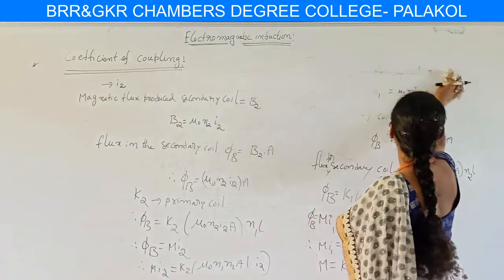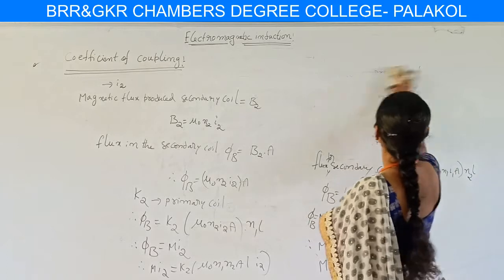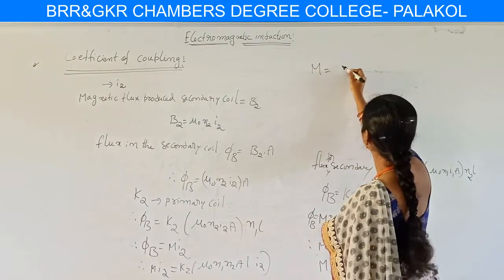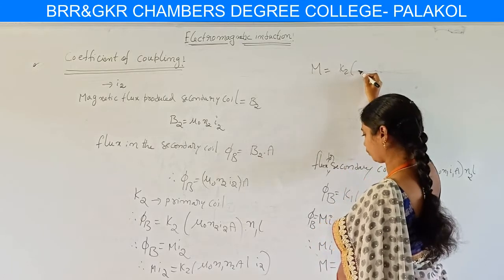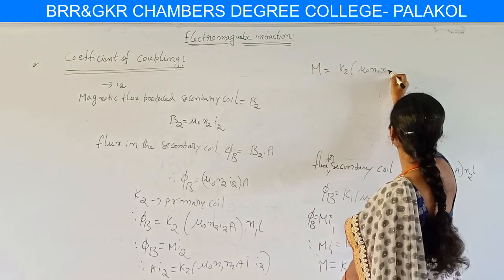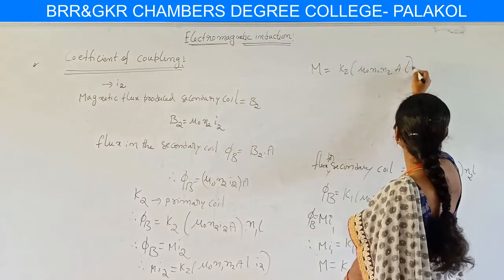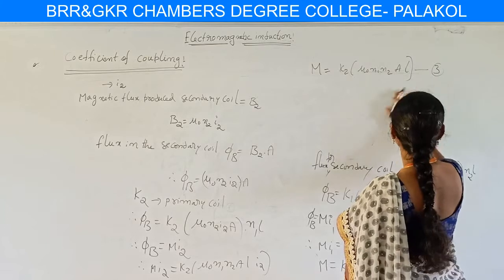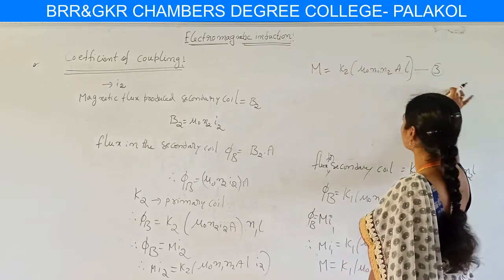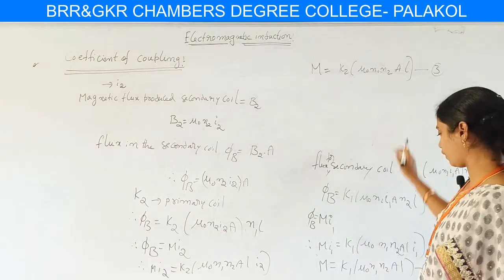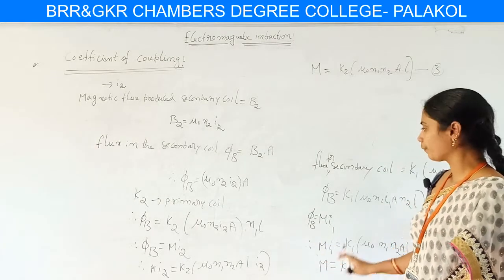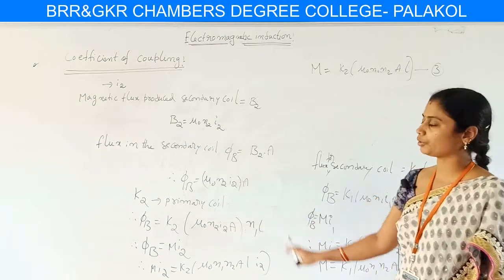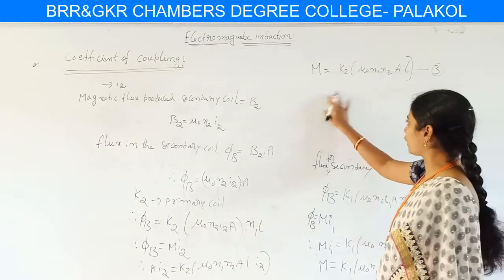M equal to K2 into mu naught N1 N2 AL. This is considered as equation 3. We already have two equations, so the numbering for the next equation is 3. So this is for the flux produced in the secondary coil, and this is the flux produced in the primary coil due to the effect of the primary and secondary.